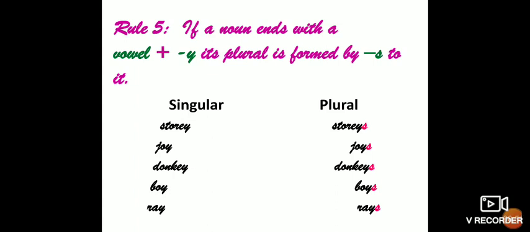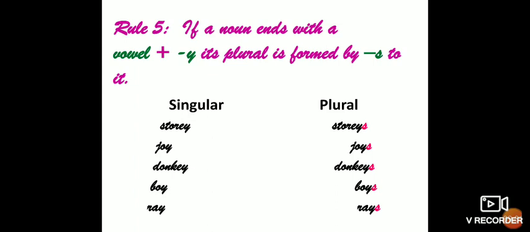Like storey. Here we are having Y in the end and before Y we are having E. So E is your vowel, isn't it? So what we'll do, we'll add S to it. So it will become storeys. Now next we are having joy. In the end we are having Y and before Y we are having O. O is your vowel. So we'll add S to it and we'll get its plural. So the plural of joy is joys.